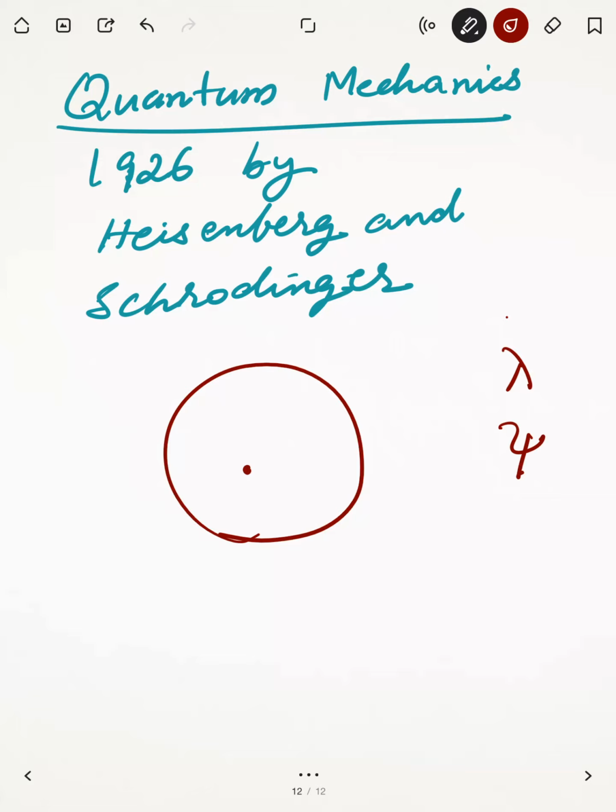This is for the wave motion. For the wave motion of an electron in an atom, in a 3D space. This is 2D space. Now here it is 3D space.